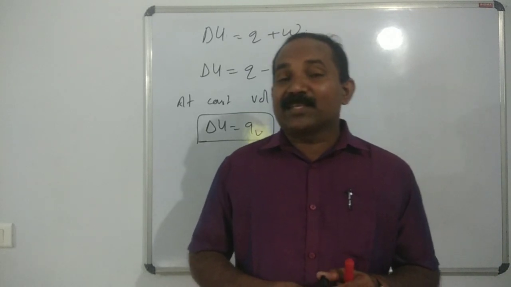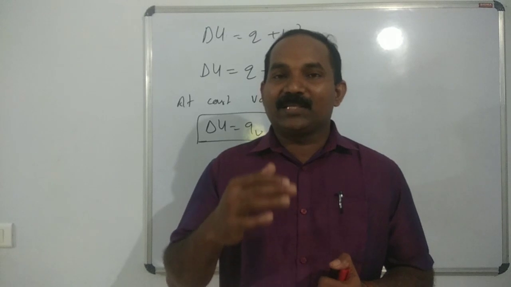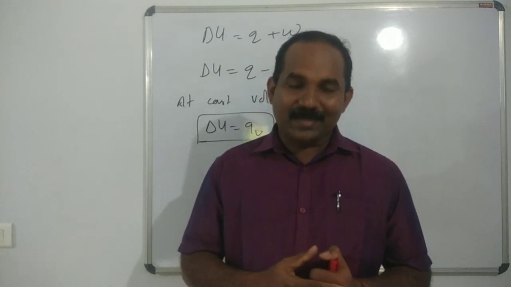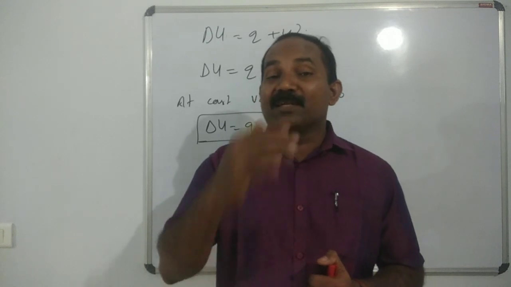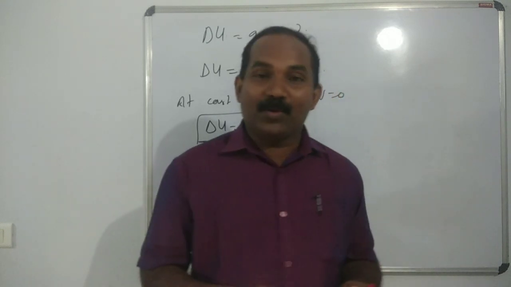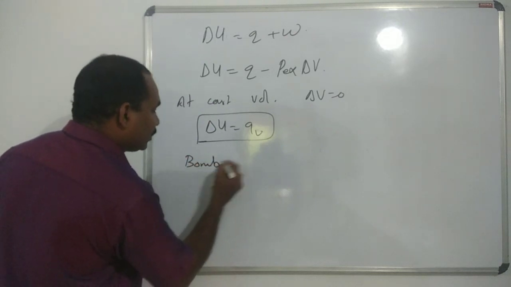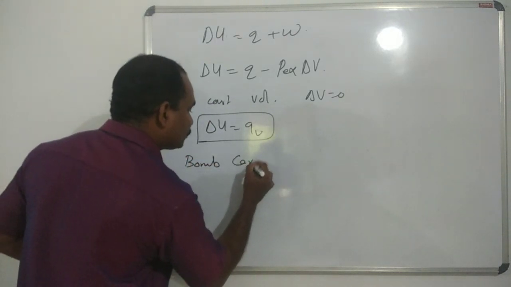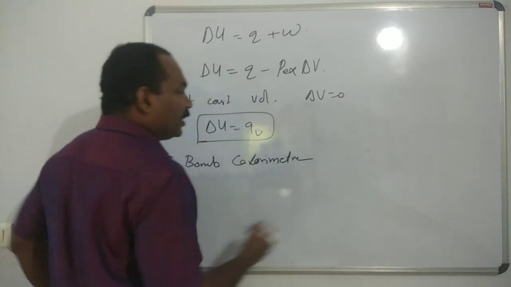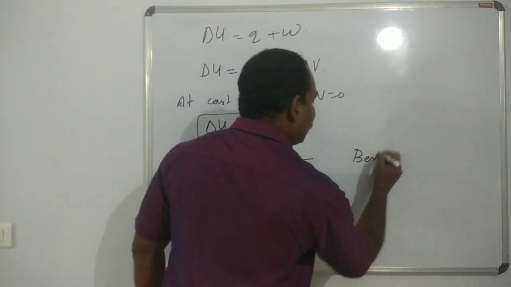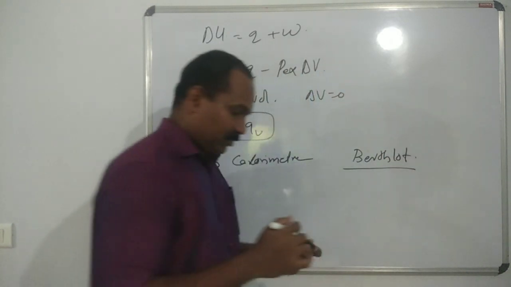Then next we have to discuss the measurement of delta U. Delta U is measured by a special device called a bomb calorimeter. It was devised by the scientist Berthelot.